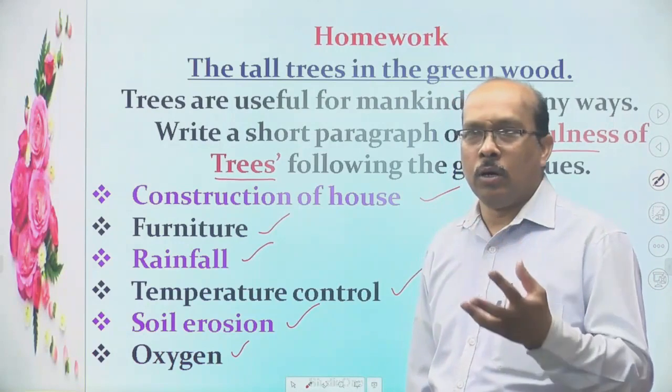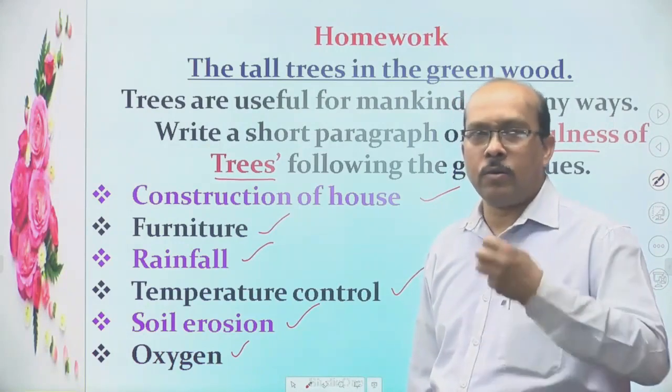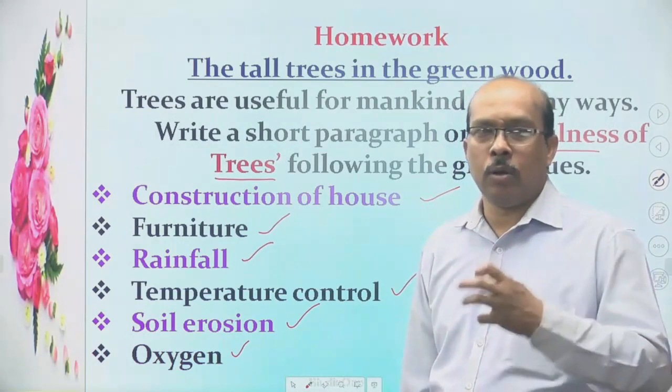We have to keep the promise that we will plant trees and save our life.